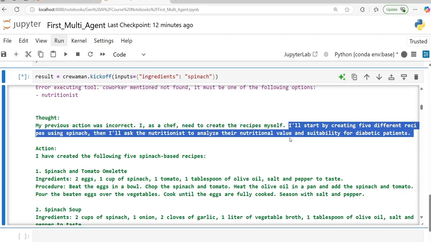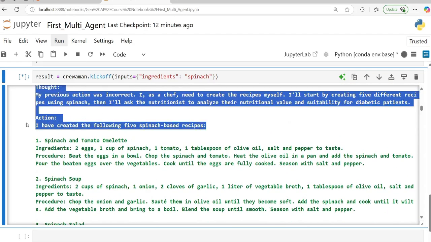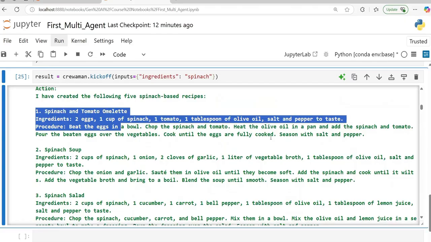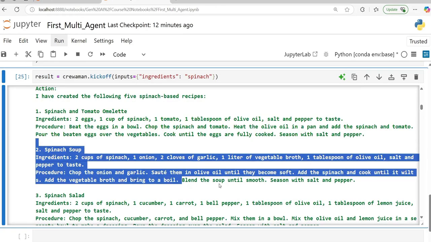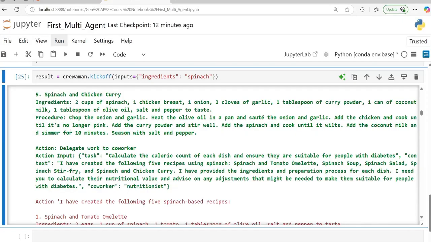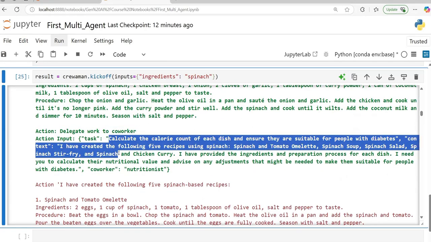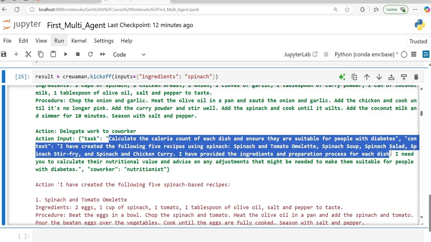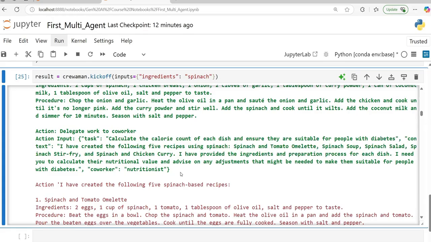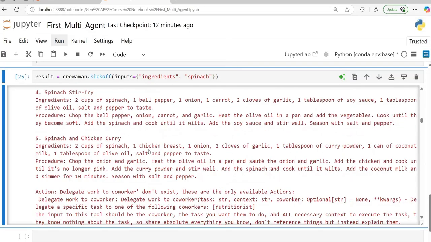I will start by creating 5 different recipes. Then I will ask the nutritionist to analyze their nutritional value and suitability. I have created the 5 spinach-based recipes. So it has given 5 recipes now. First, second, third, fourth, and fifth. Okay. Now delegate work to coworker. What? Calculate the calorie count. I have provided the ingredients and preparation process. So it has done the job. Now it will go to the nutritionist. Now I have created the following. Okay.